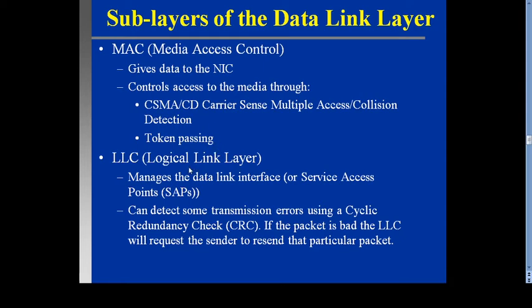Then the second sub-layer of the data link layer is the logical link layer. It manages the data link interface or service access point, that is SAP, and can detect some transmission errors using cyclic redundancy check. If the packet is bad, the LLC will request the sender to resend a particular packet.